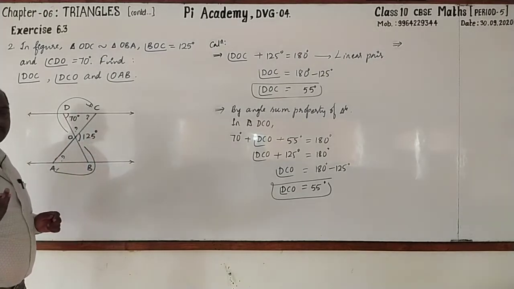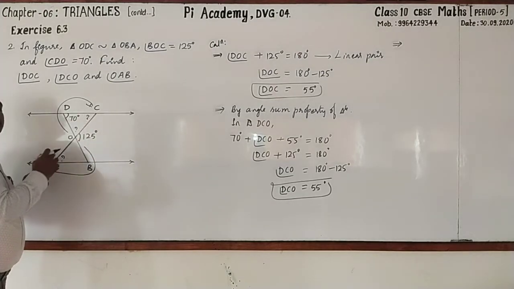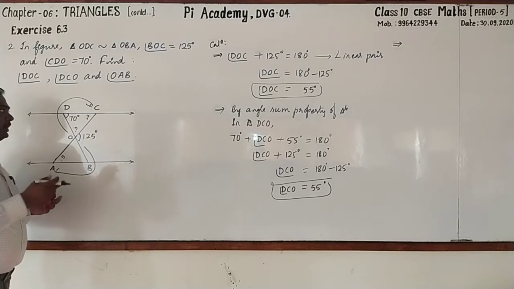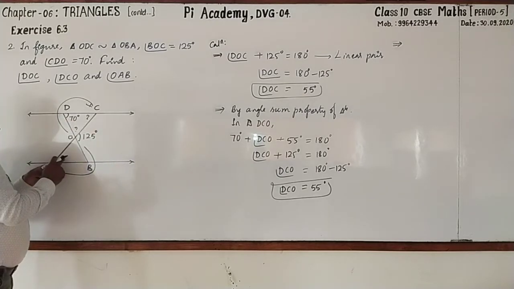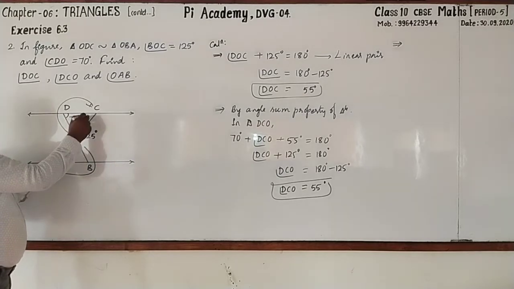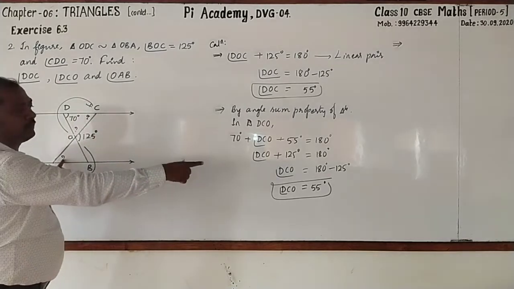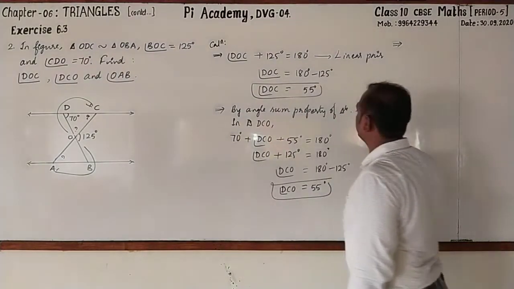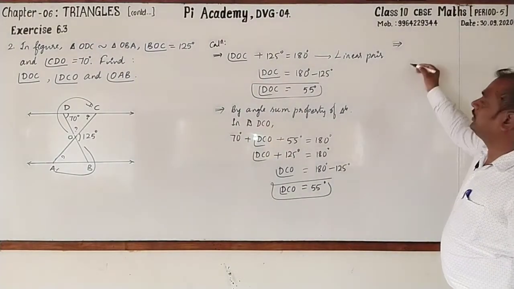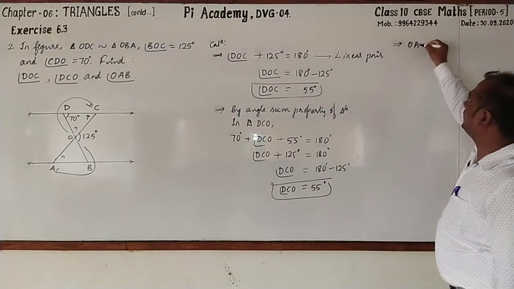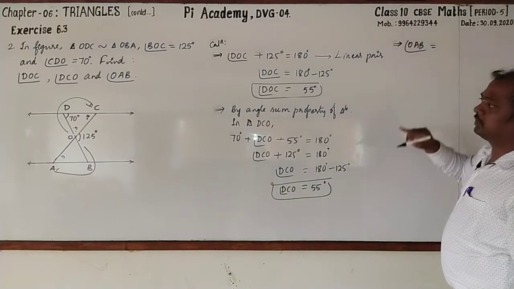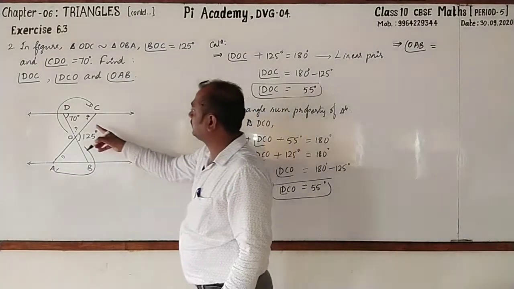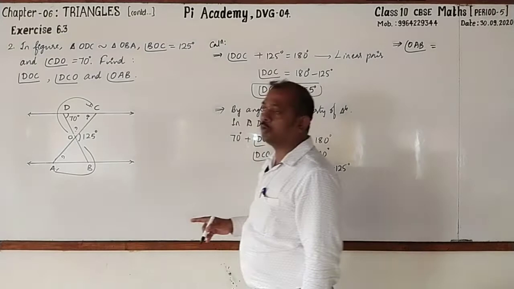As two triangles are similar, then the corresponding angles will be equal. Angle OAB is equal to this angle, angle C. Just we have found out 55 degree. Clear? Here on right. Angle OAB is equal to angle DCO.